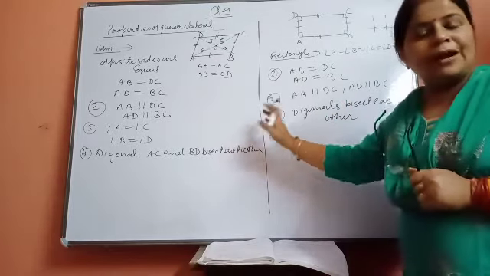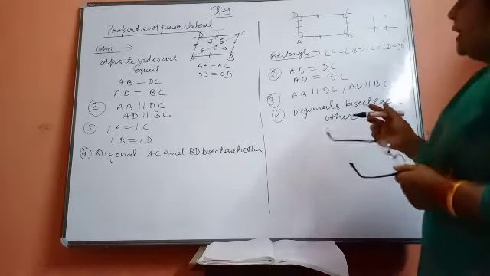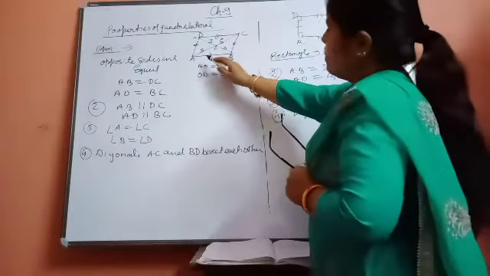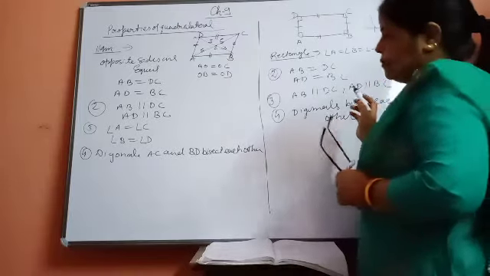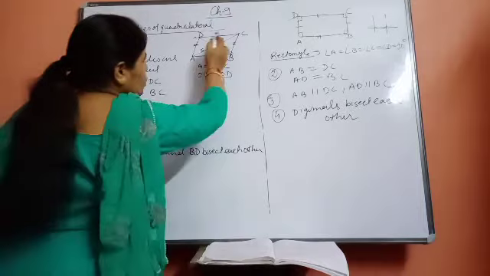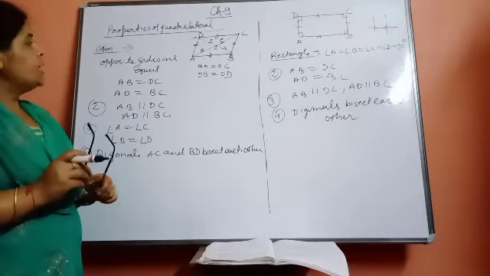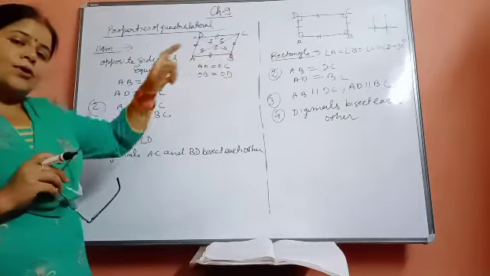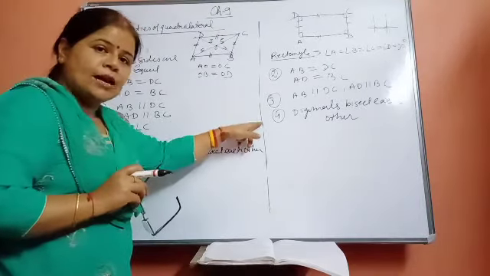But all the parallelograms cannot be rectangles. Why? In this figure also opposite sides are equal and opposite sides are parallel. But in a parallelogram we have not said that all the angles are equal to 90 degrees. We have not said this. But in a rectangle all the angles are equal to 90 degrees. So there is a difference between the rectangle and the parallelogram.